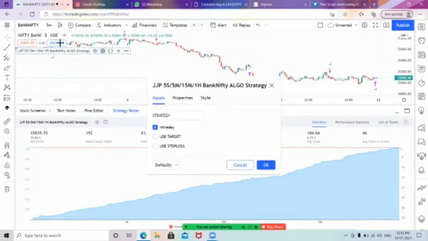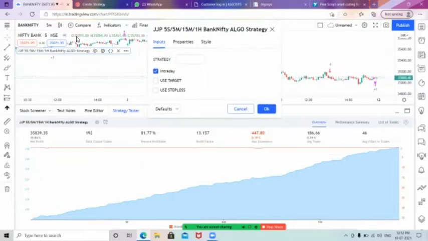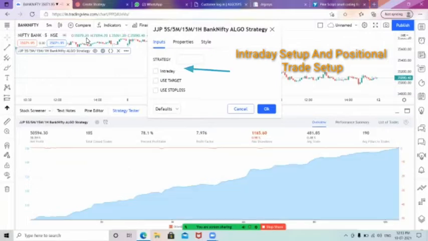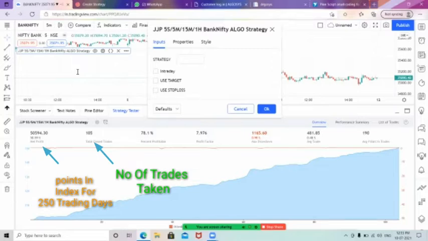You can see the settings tab. If you click the settings tab, you will get an option for intraday. If you are a positional trader, you need to disable this. If you disable this, these are the positional trade entries taken. It is taking only 105 trade entries, and it is giving you a 78% profit for the past 250 trading days.